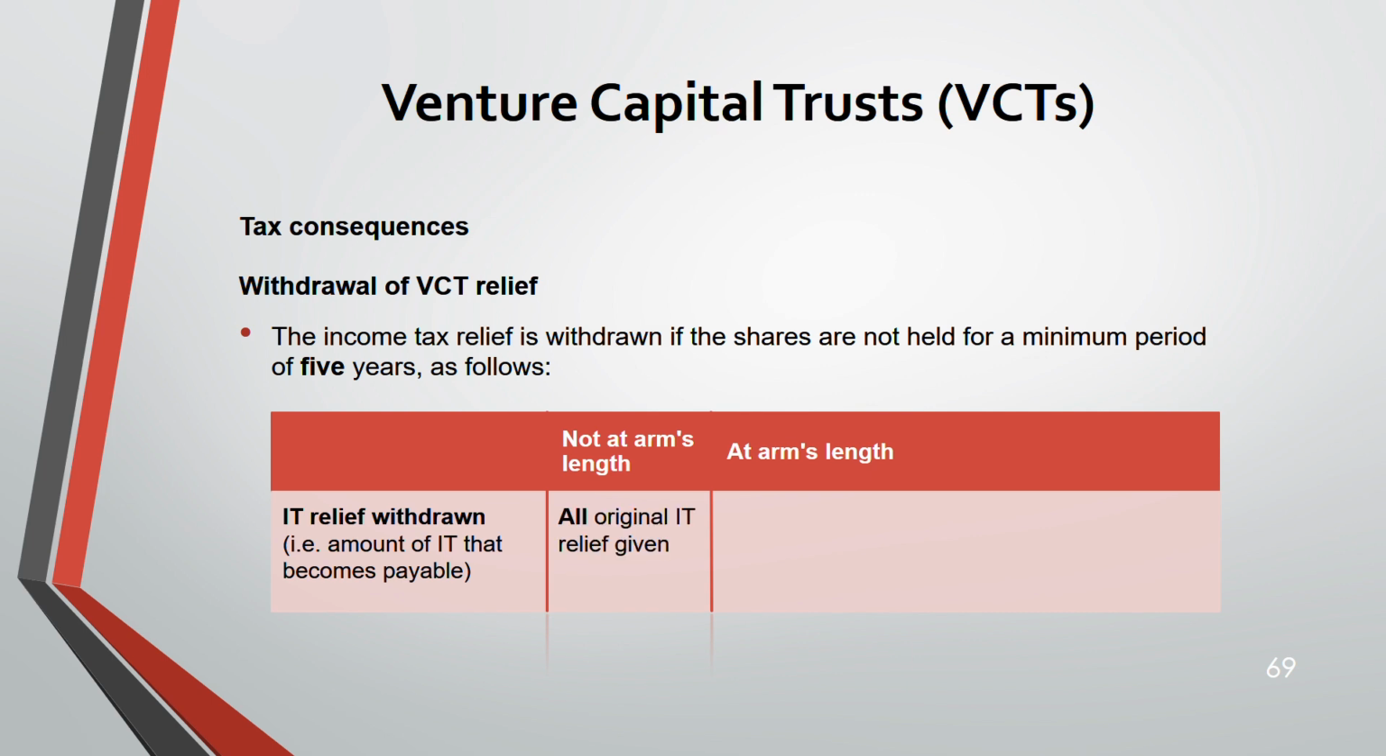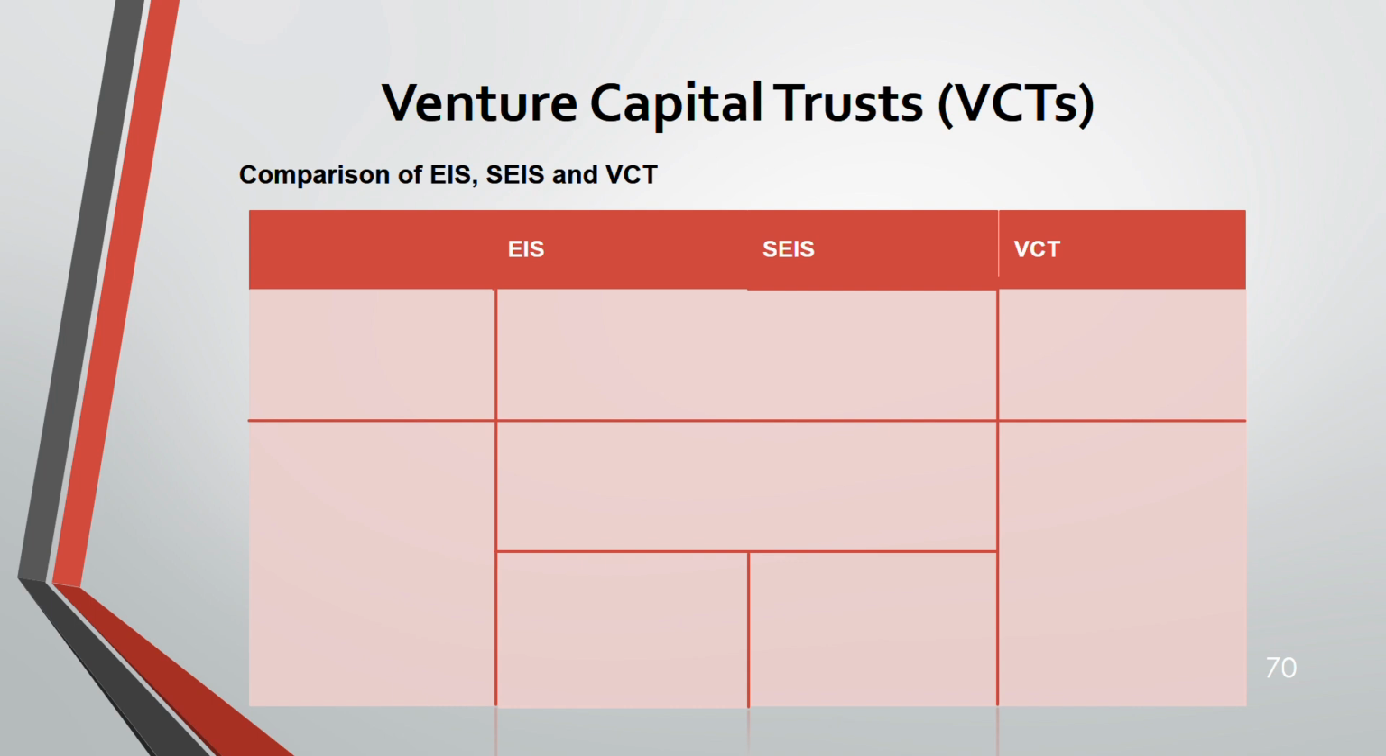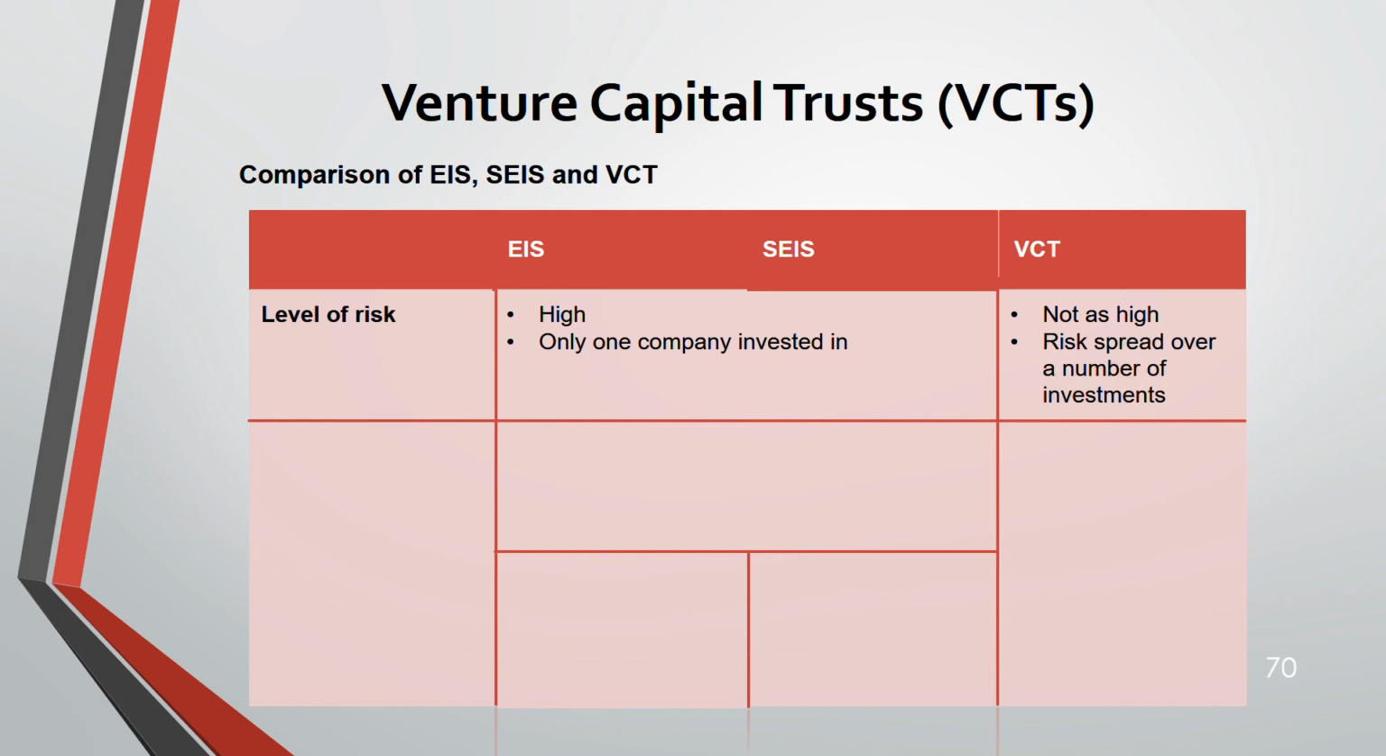If it is not at arm's length, all the amount. And at arm's length, the lower of the original income tax relief given, 30%, and the sale proceeds. Now, comparison. This is a very good tool for you to do a revision of all the three. It's a good comparison. Level of risk is high because you are investing in only one company, for both EIS and SEIS. But for VCT, it is not as high because risk is spread over a number of investments.